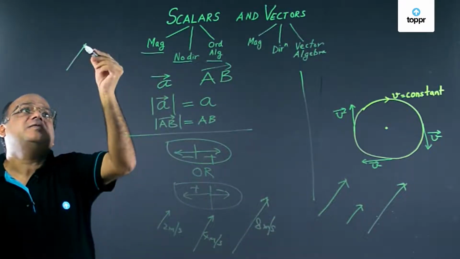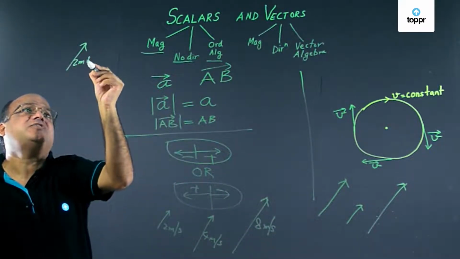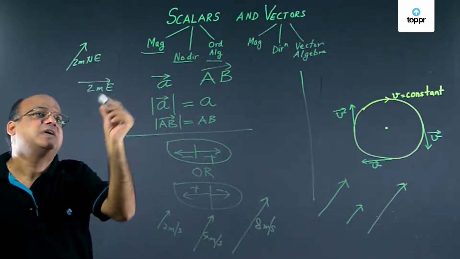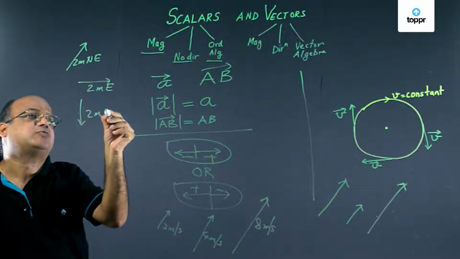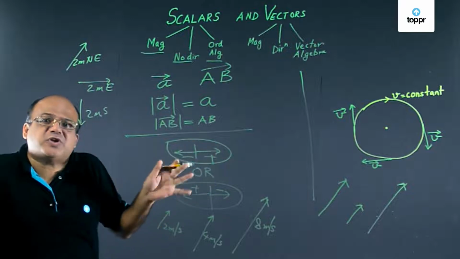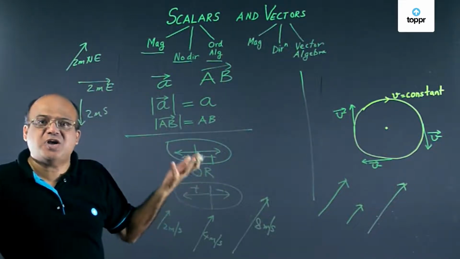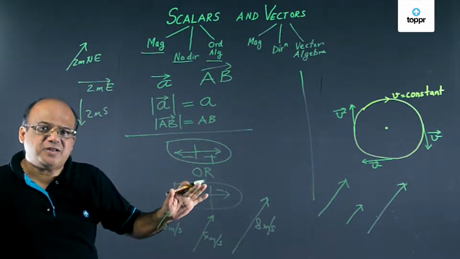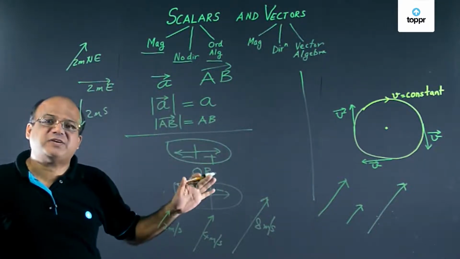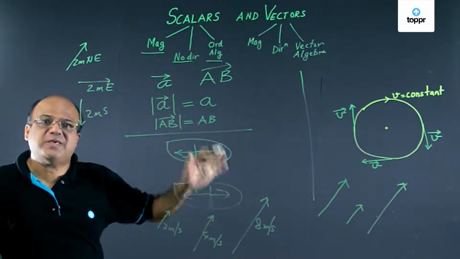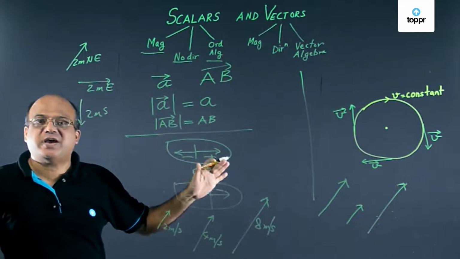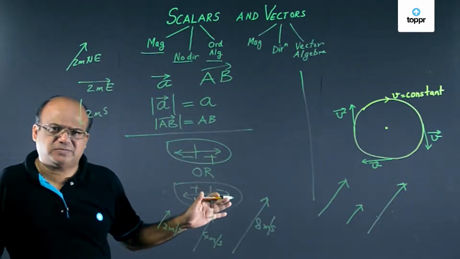This vector may represent 2 meters northeast. This vector is 2 meters east. This vector is 2 meters south. All these vectors are different. Based on your convenience, you cannot change the direction of a vector. For a vector, magnitude and direction both are important. So if two vectors are equal, their length has to be same, their magnitude has to be same, their direction has to be same. Both magnitude and direction are important for a vector.